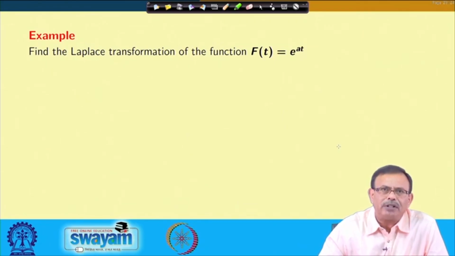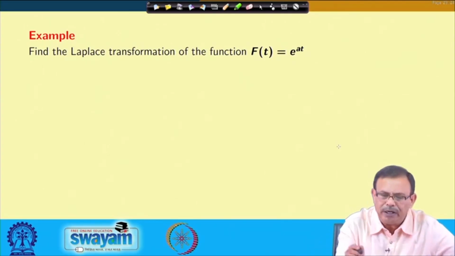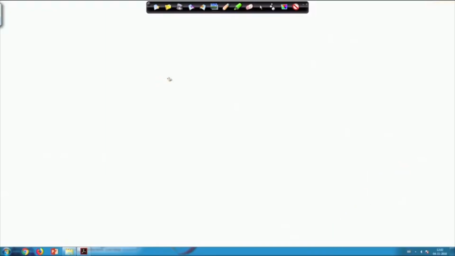Now, the next is find the Laplace transform of the function f t equals e power a t. So, your function is e power a t, we want to find out the Laplace transform of this function. Laplace transform of e power a t equals integral 0 to infinity e power minus s t into e power a t dt.